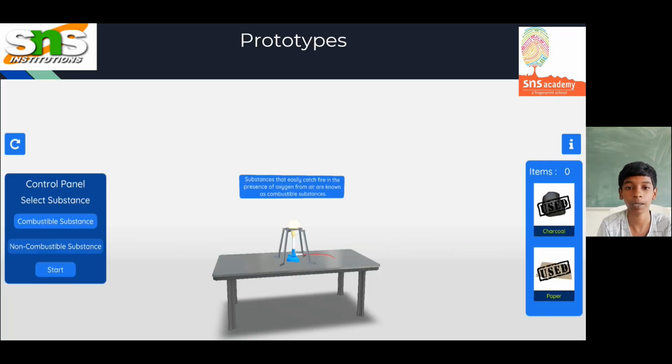And these are my prototypes. If we go into this app, we can choose our topics and it will ask whether you want to select videos, 3D simulations or a guide. So I choose 3D simulations. It will say to drag that object to that stand. So we can drag it and it will burn, and it will show the process step by step and show the answer also.